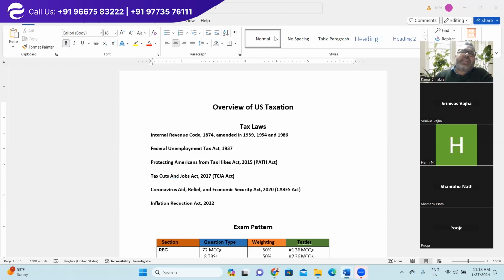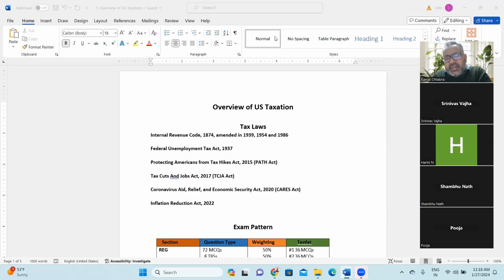Going back to the same story I was telling in the regulation examination, we are going through this journey of almost the next 6 to 7 weeks, and we'll be understanding what the different administrations have done for tax purposes, right? Some of the good, leading examples are these new Federal Tax Acts, such as the Federal Unemployment Act of 1937, which came in 1937 to protect the interest of the unemployed, right?